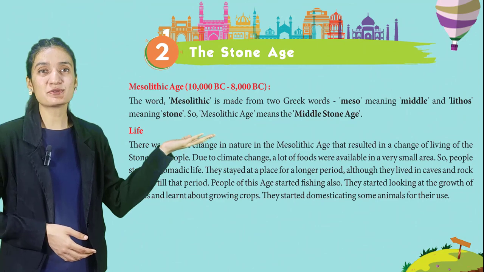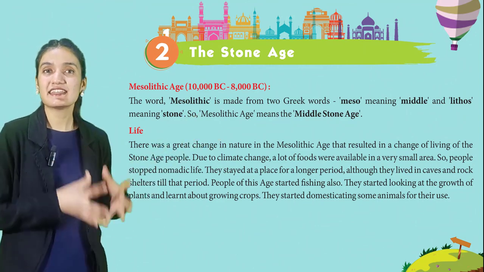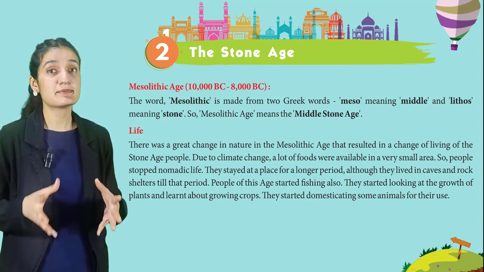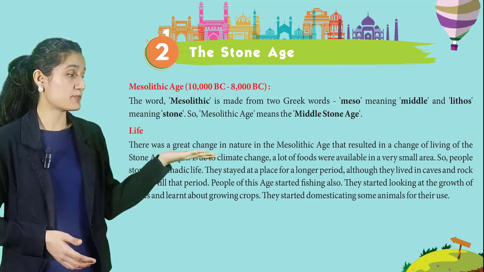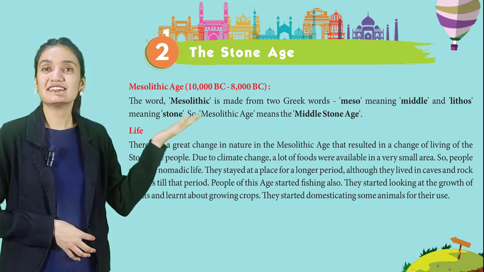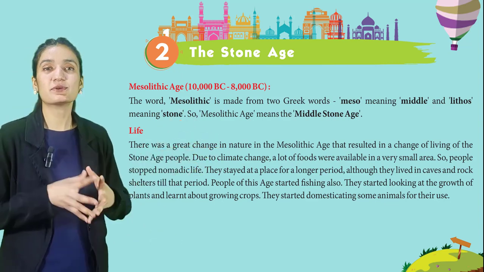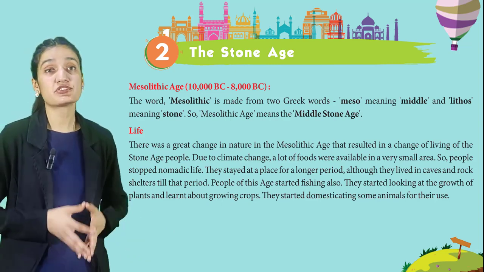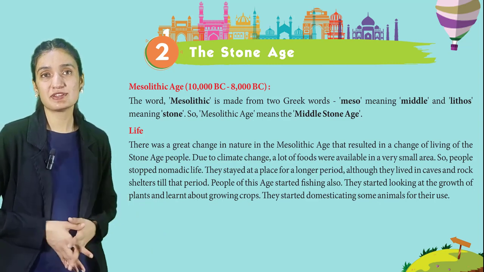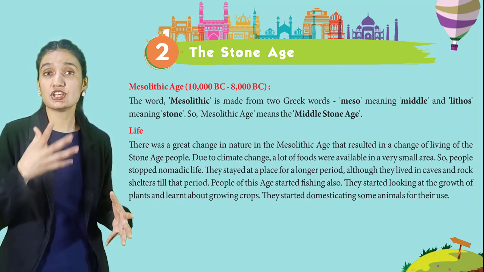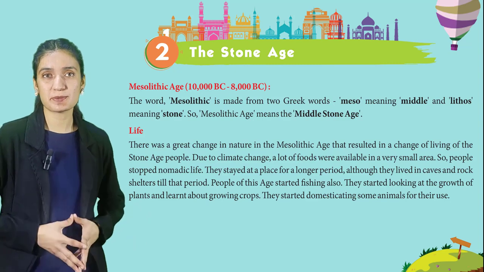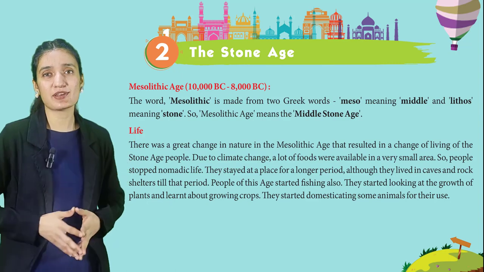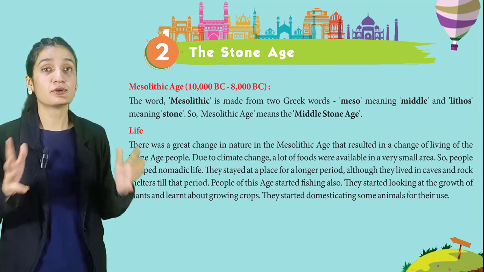Now, let's move on to the Mesolithic Age, 10,000 BC to 8,000 BC. The word Mesolithic is made from 2 Greek words, meso meaning middle and lithos meaning stone. So, Mesolithic Age means the Middle Stone Age. Life. There was a great change in nature in the Mesolithic Age that resulted in a change of living of the Stone Age people. Due to climate change, a lot of food was available in a very small area. So people stopped nomadic life.